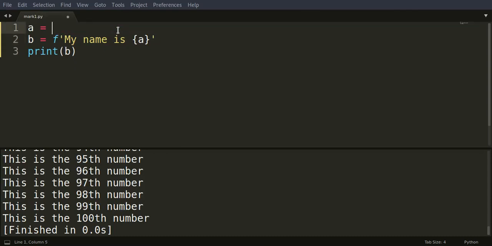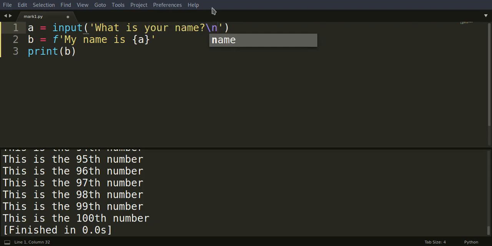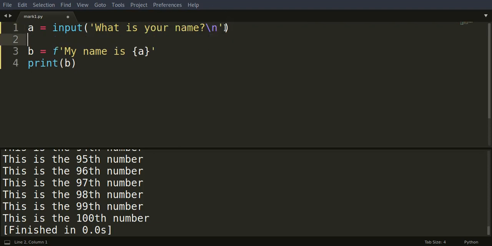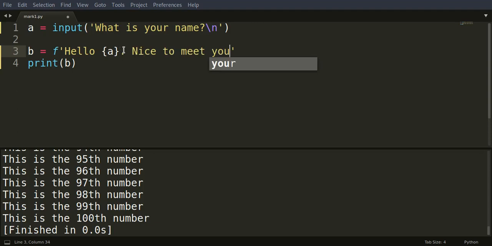For example, you could get an input. What is, oops, always use strings. What is your name? I will just put that, it's an escape character. I'll probably explain that later on. And we could just greet the user with "hello," and "nice to meet you." And you could probably guess what's gonna happen.